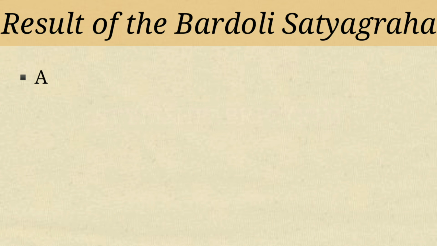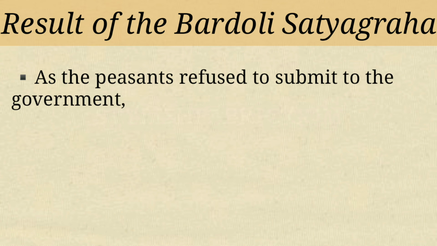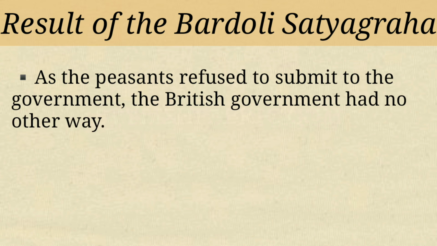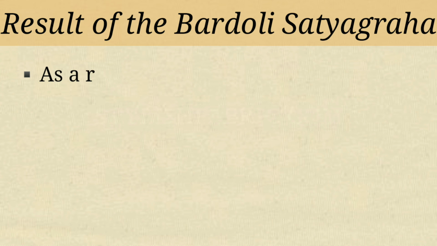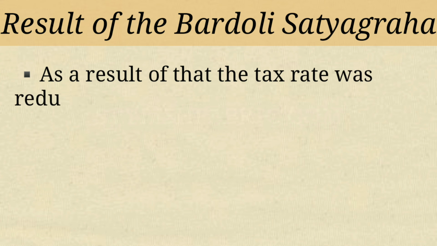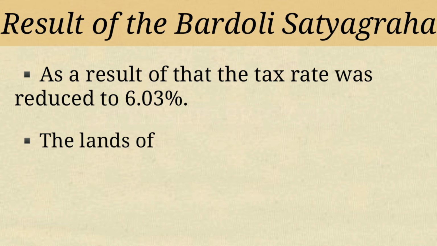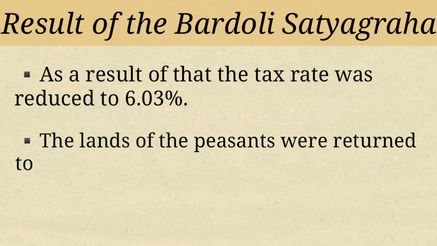Children, as the peasants refused to submit to the government, the British government had no other way. So it set up a commission to look into the matter. As a result of that, the tax rate was reduced to 6.03% and the lands of the peasants were returned. So this was the result of the Bardoli Satyagraha. Is it clear, children? So children, I hope you understood all about the Bardoli Satyagraha.